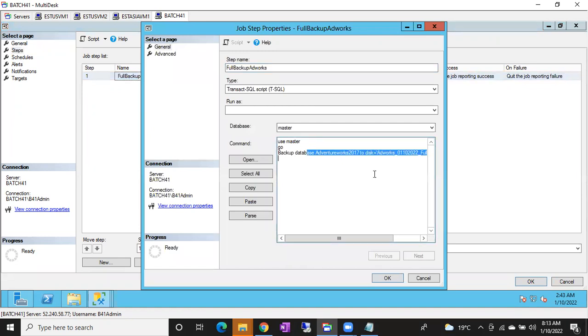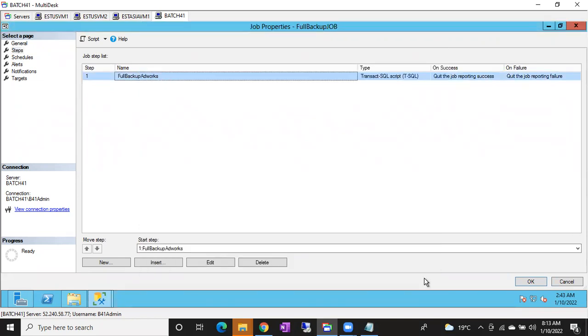If I don't want this backup, or you want to include another database, you can include it. You can change all the parameters even though you configured the job. You can change the code, you can change the schedule, and you can change the notifications.